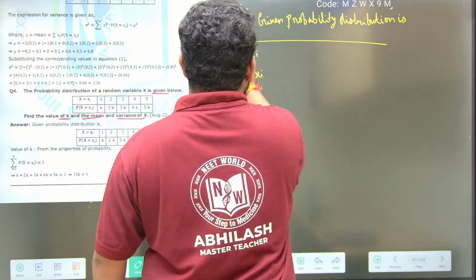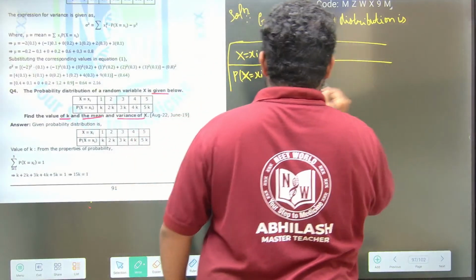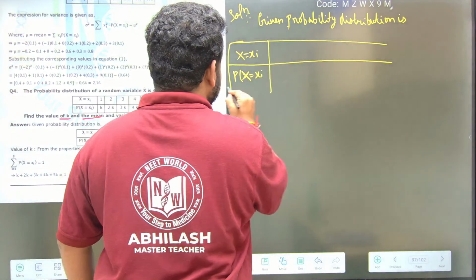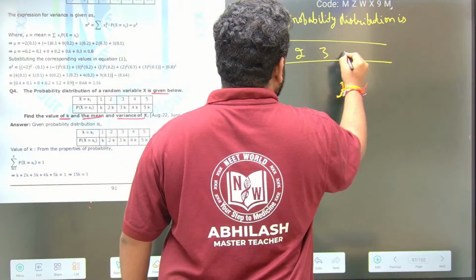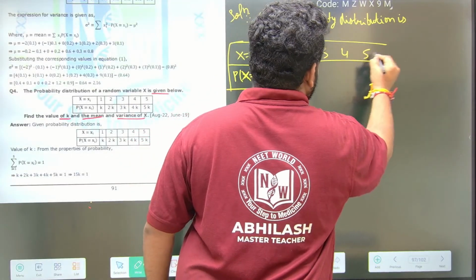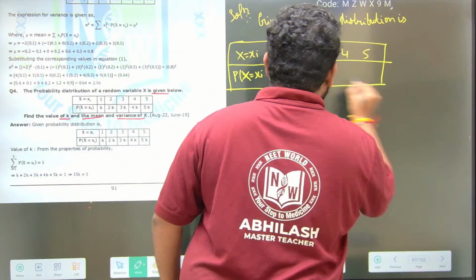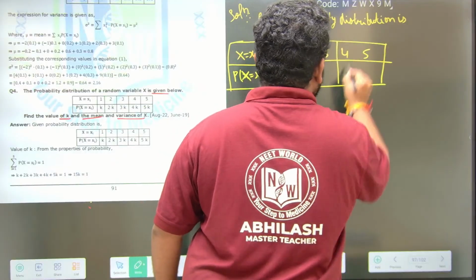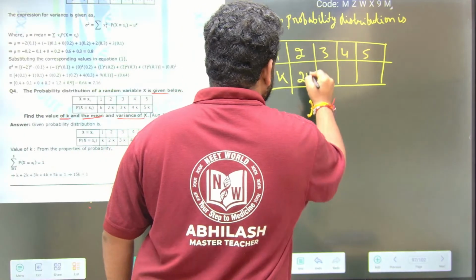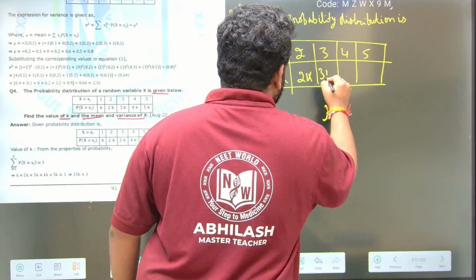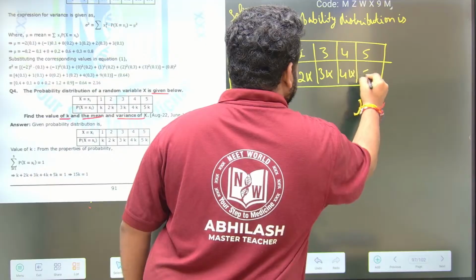This is p of xi. P of xi is given. See here, now what we are having? x takes the values 1, 2, 3, 4, 5. Let us locate on the variety cells. Now what are the values? This is k, 2k, 3k, 4k, and 5k. This is what is given.